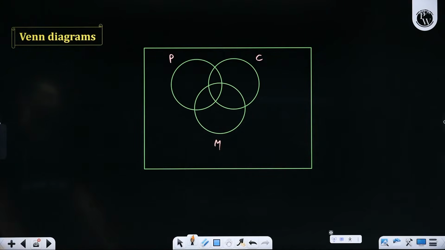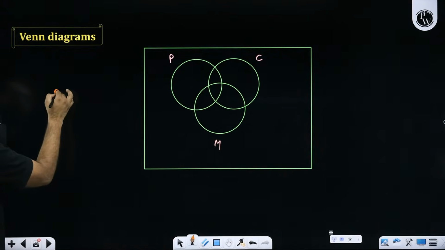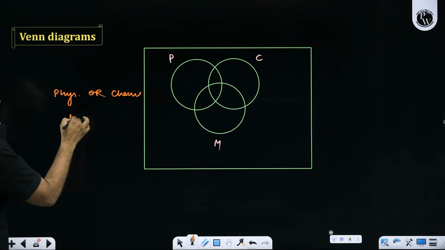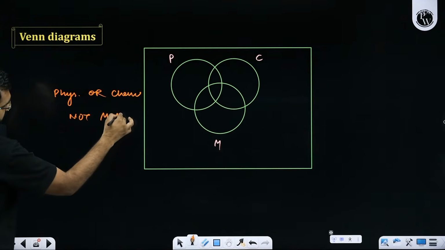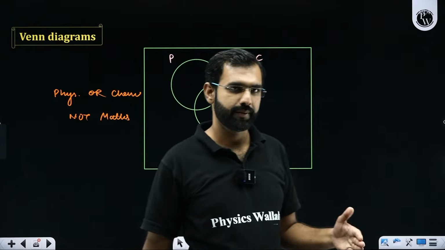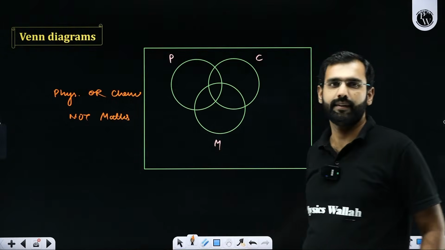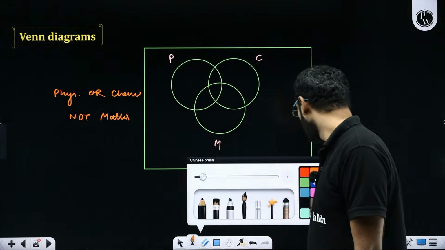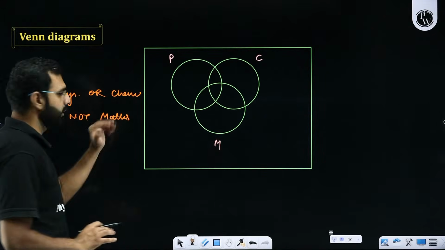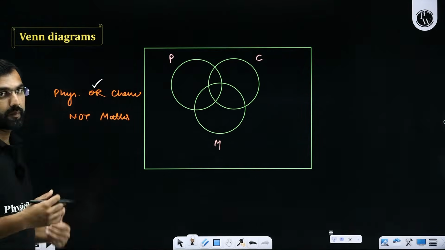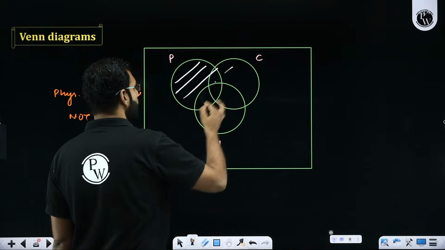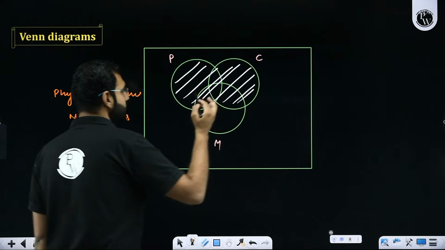Let's say I ask you, tell me the people who like physics or chemistry but not maths. How will you highlight this region? You will say, sir, you want physics or chemistry. So what is or? Sir, or means union. Physics or chemistry would mean union of physics and chemistry. So this is that region.